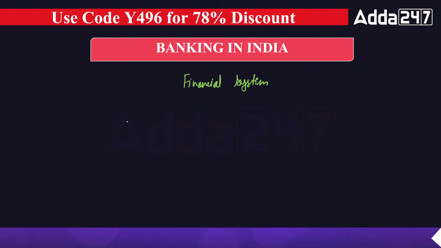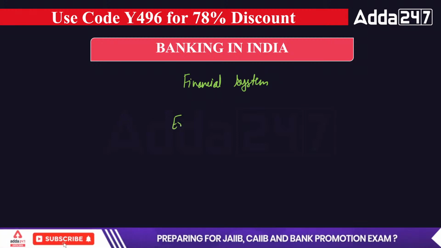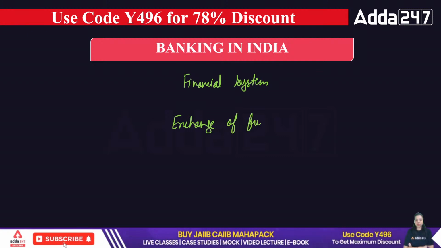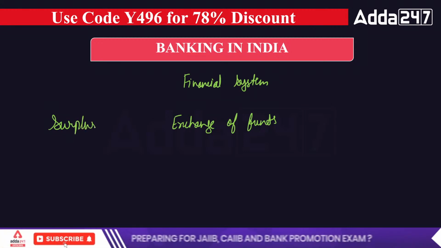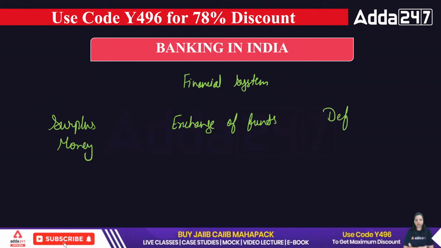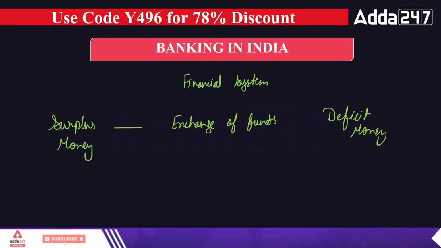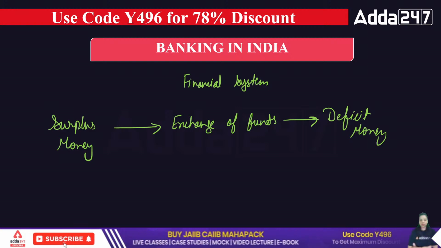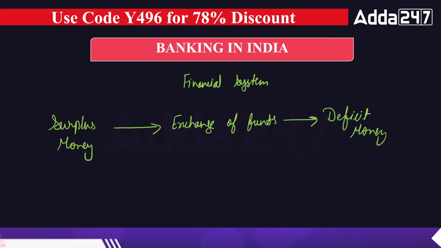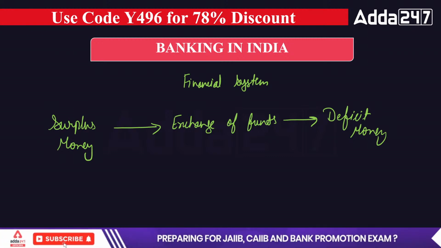The financial system is simply the system in which exchange of funds is done among the persons who have surplus money and the persons who have a deficit of money. This is known as the financial system. It is a system in which exchange of funds is done among the persons who have surplus money and those who have a deficit, so that we are able to fulfill the needs and wants of the people.